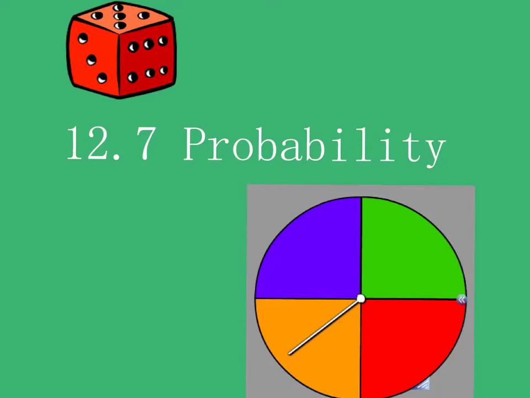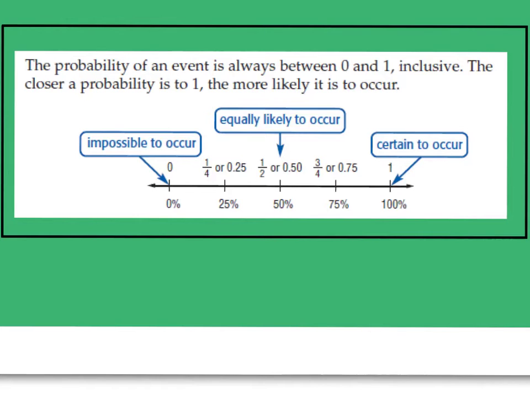Today we're going to find some simple probabilities. When you think about probability, the probability of an event is always between 0 and 1. The closer a probability is to 1, the more likely it is to occur. Things that are impossible end up having a probability of 0. Things that are going to happen no matter what have a probability of 100%.